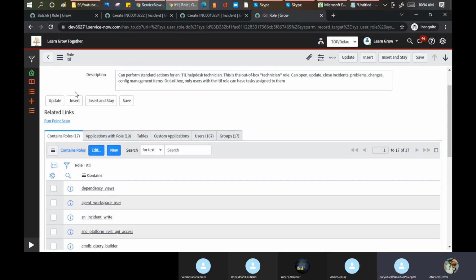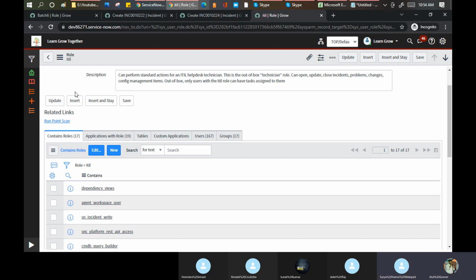Okay, it means, let's take an example. I'll confirm on that, whether it is customization or configuration. It is not a customization, it's a configuration only. Let's take an example. One of my customers says that, Atul, I want only a few people to be able to make changes in the change record.